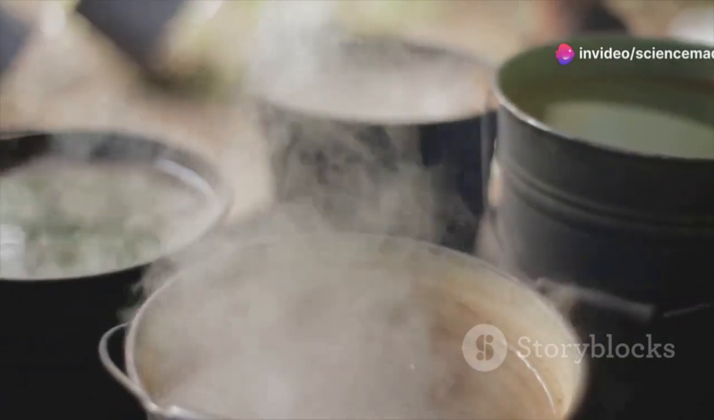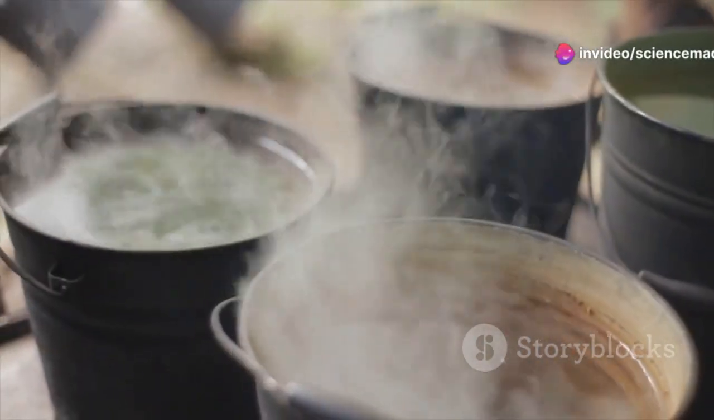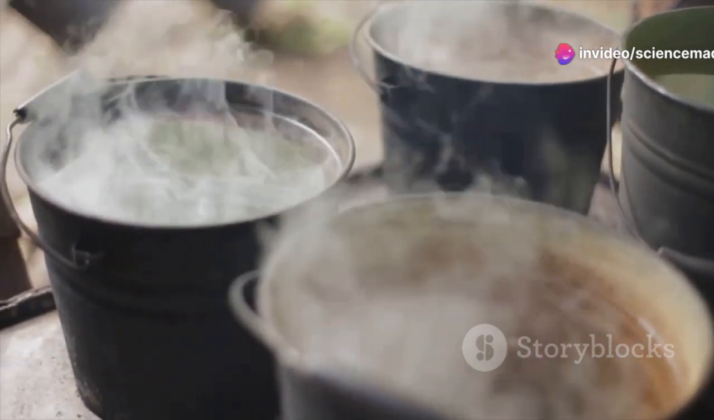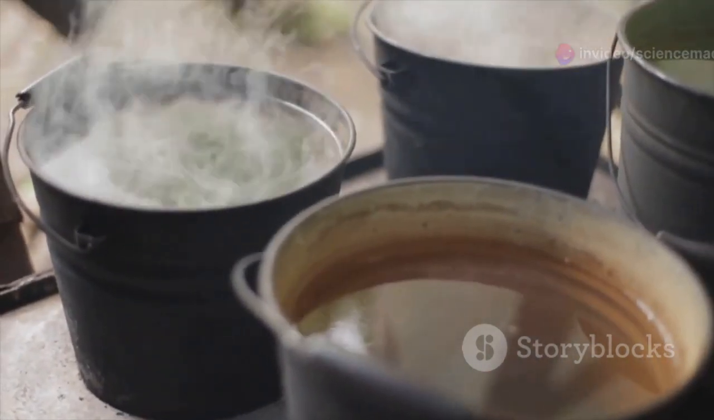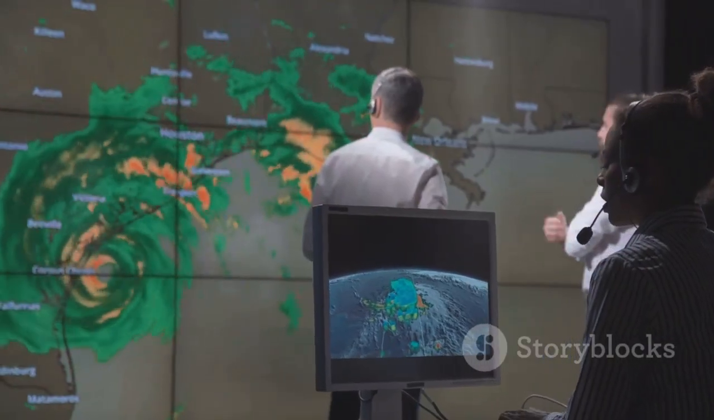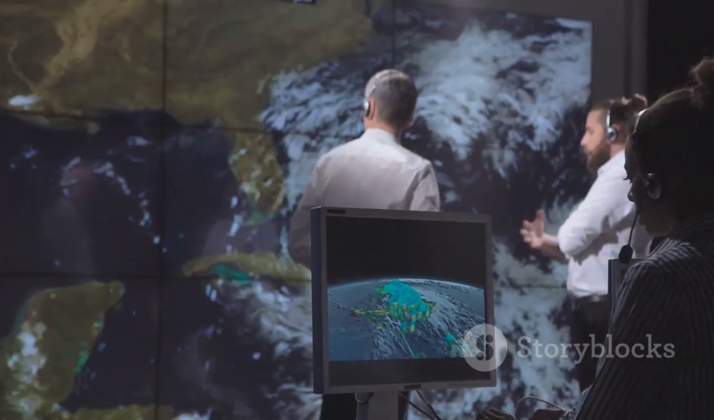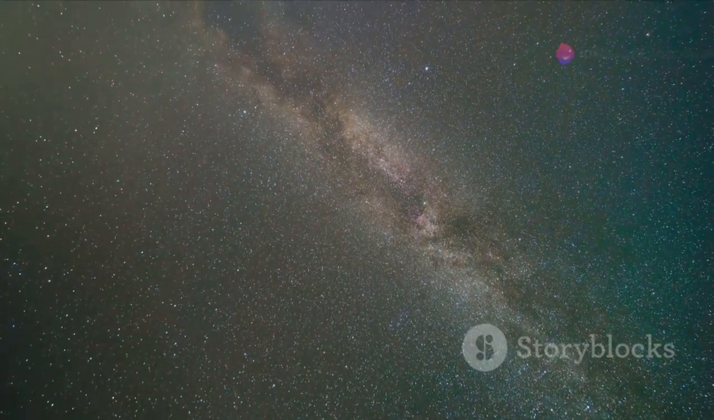For instance, when water heats up, its molecules move faster and eventually separate into vapor, turning from liquid to gas. This principle is applicable to understanding weather patterns, engine function, and even the behavior of stars in the universe.